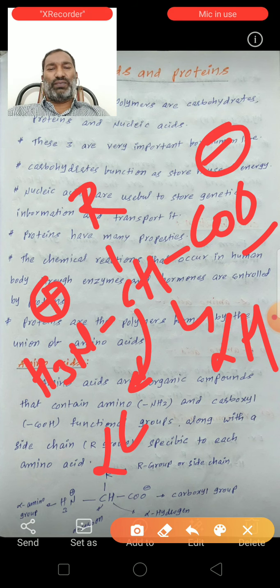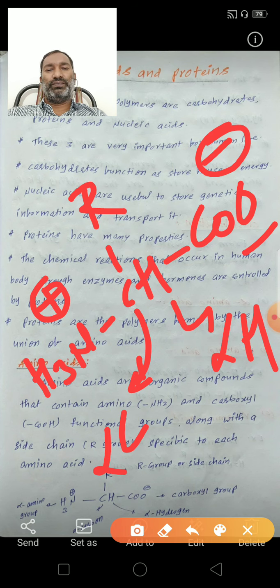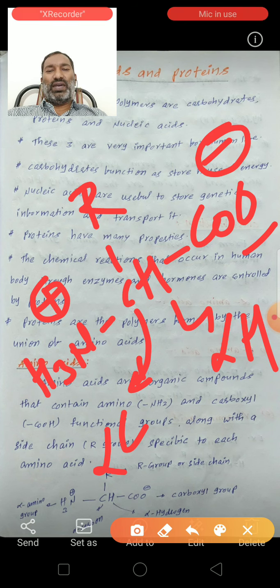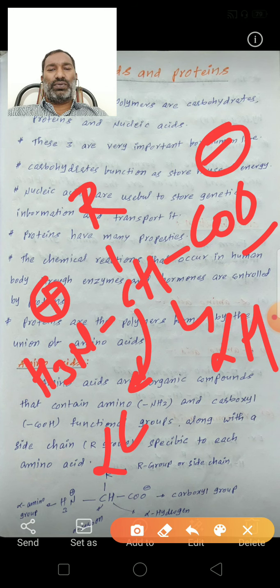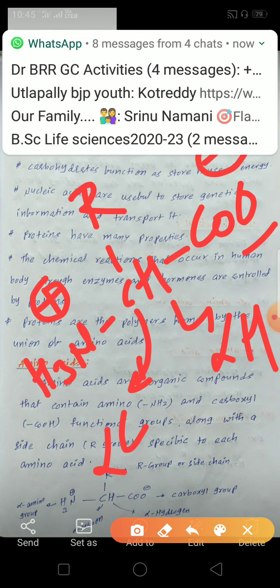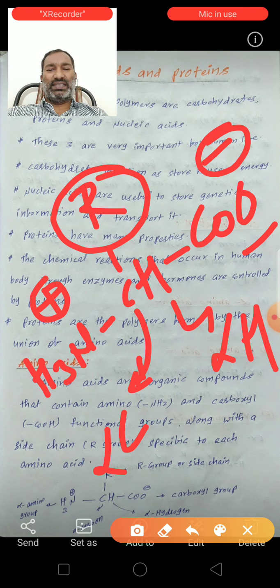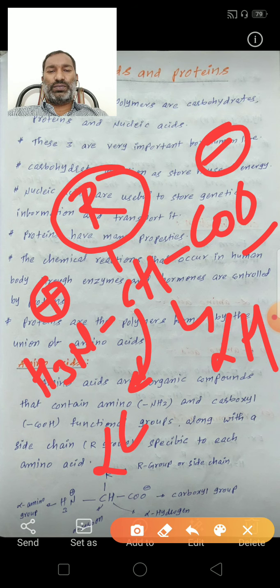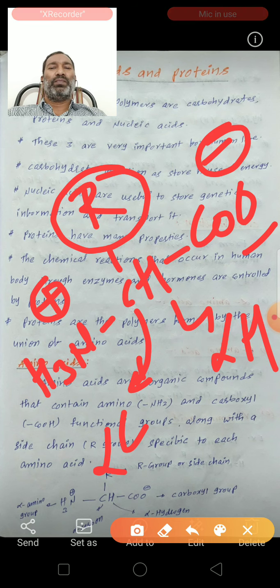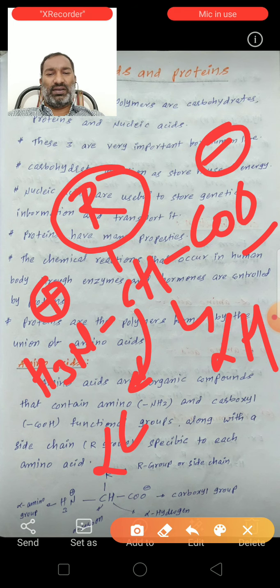So amino acids are organic compounds that contain amine NH2 and carboxylic COOH functional groups along with a side chain R group, which is specific to each amino acid. Each amino acid contains a different R group.